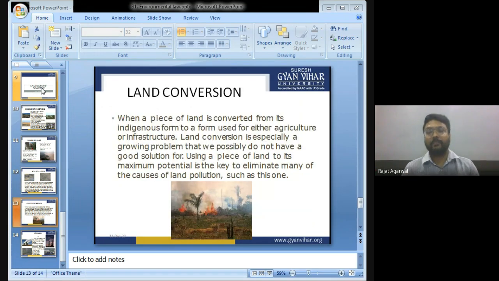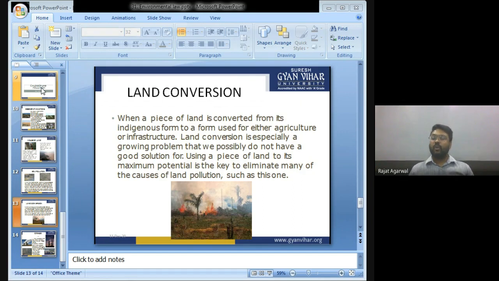Land conversion. When a piece of land is converted from its indigenous form to a form used for either agriculture or infrastructure, land conversion is especially a growing problem for which we possibly do not have a good solution. Using a piece of land to its maximum potential is the key to eliminating many of the causes of land pollution, such as this one. As you can see, land conversion is a major cause of land pollution.